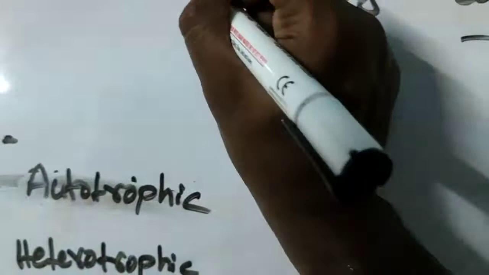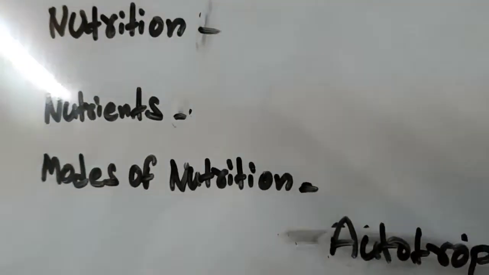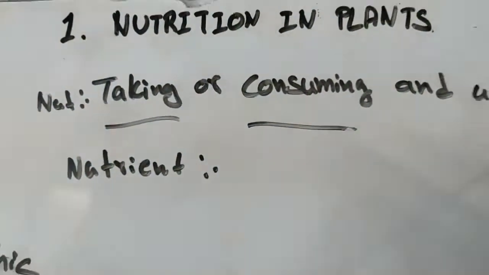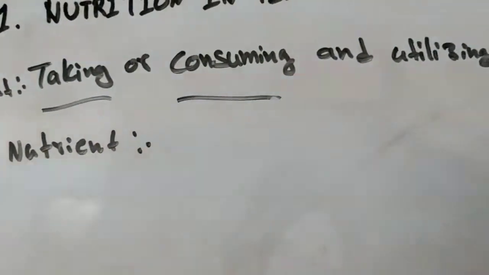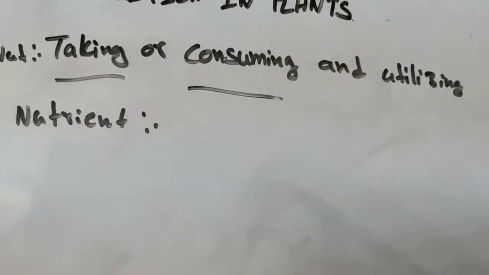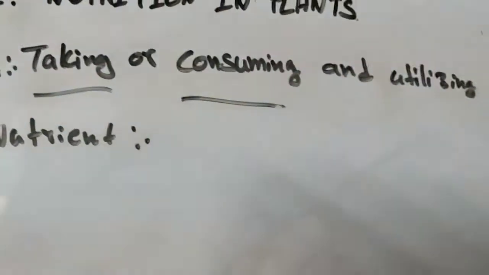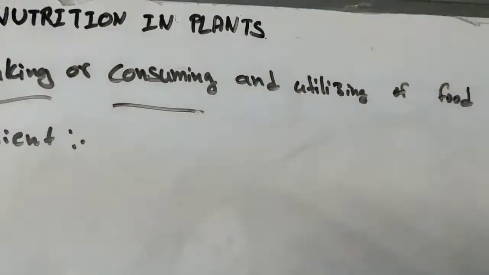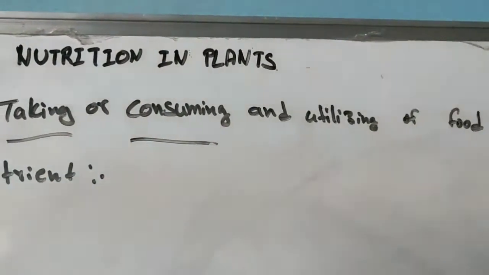Okay, this is nutrition. Now what is meant by nutrient? Our food is composed of different components. The components required for the body are known as nutrients.